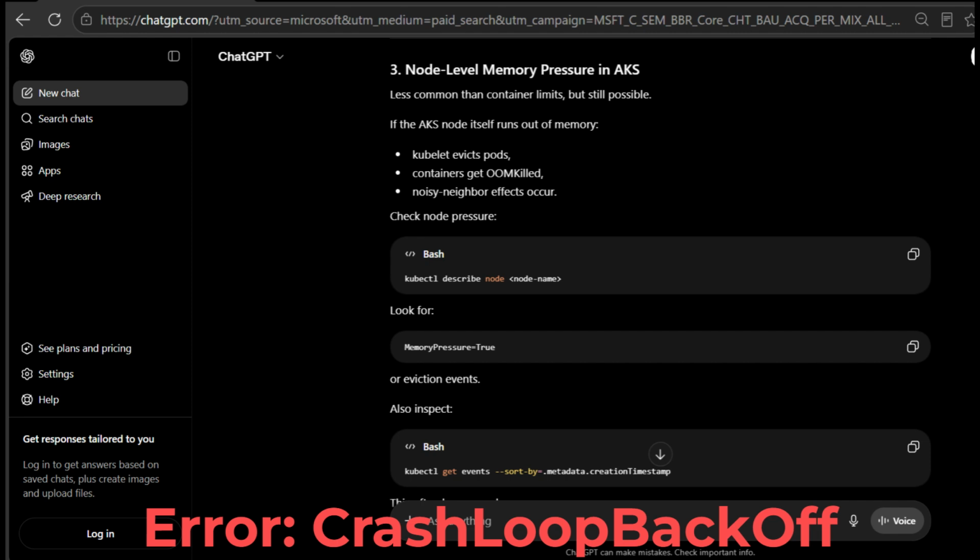And for each fix, it gives me the exact kubectl command. kubectl describe pod api-deployment-7d9, kubectl top pod api-deployment-7d9, kubectl get events --sort-by=.metadata.creationTimestamp. This entire diagnosis took 45 seconds. The same information from Google takes 10 to 15 minutes to piece together from multiple sources.